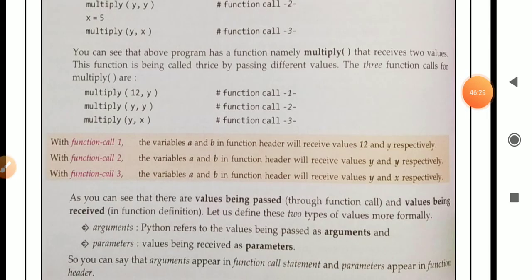Means in the function we are taking variables a and b in the function header, but they will receive different values when the particular function is called different times: function call 1, function call 2, function call 3. As you can see, there are values being passed through the function call and values being received in the function definition. Let us define these two types of values more formally: argument and parameter. Argument means Python refers to the value being passed as an argument.